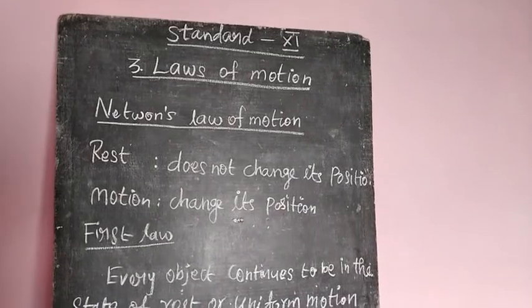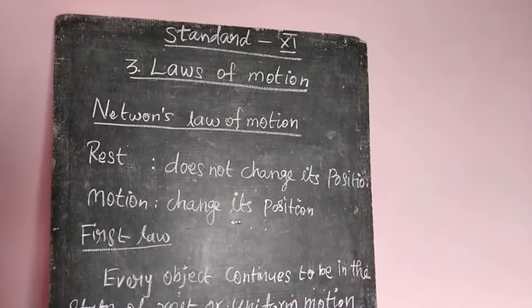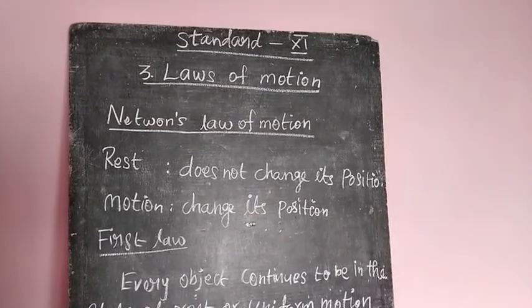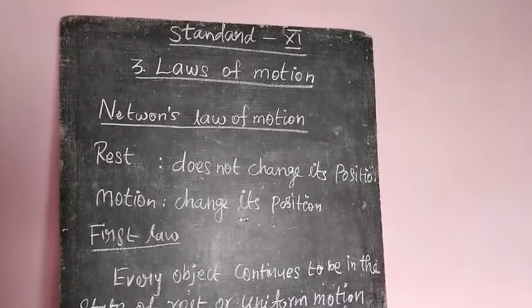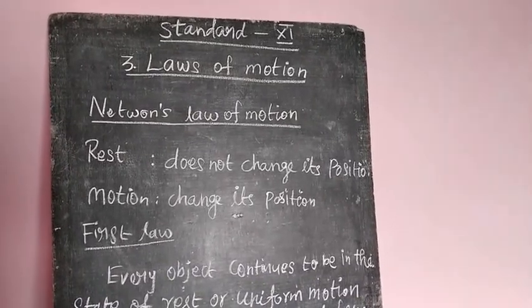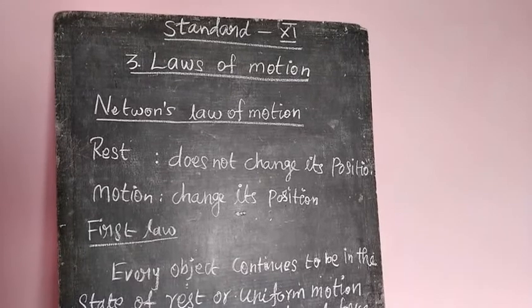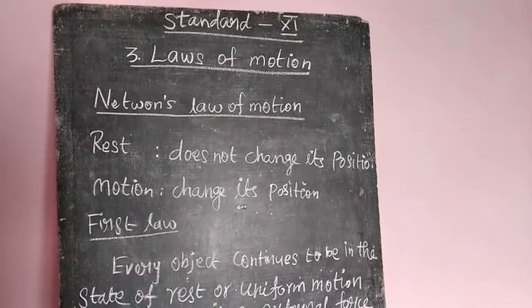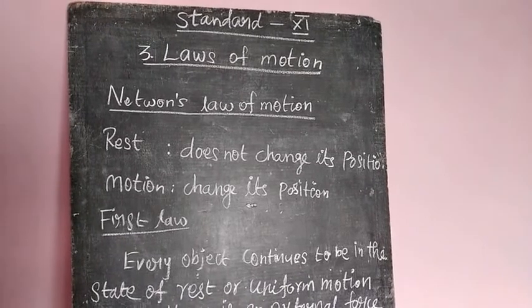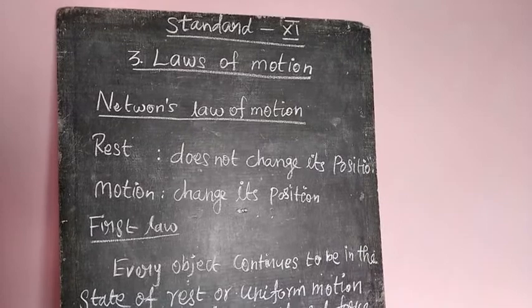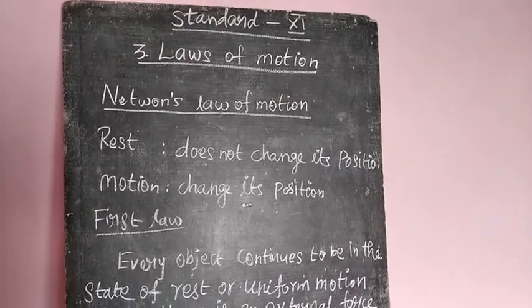Now I am going to teach 11th standard physics, lesson 3, laws of motion. First, Newton's laws of motion. Before we learn Newton's laws of motion, shall I tell what is rest, what is motion, what is uniform motion? I already taught in lesson 2 rest, motion, uniform motion, velocity, acceleration, everything.